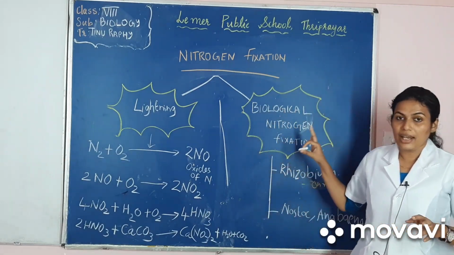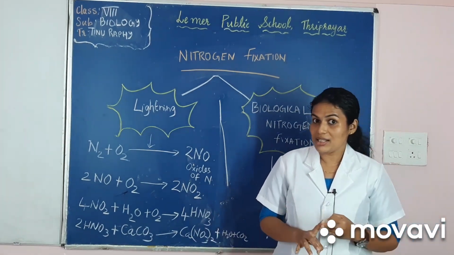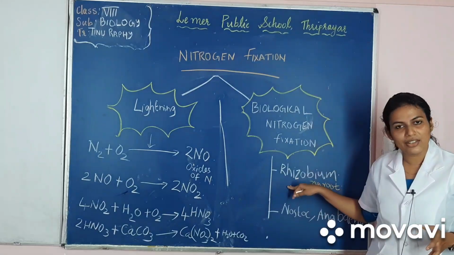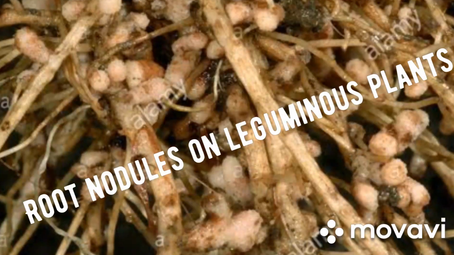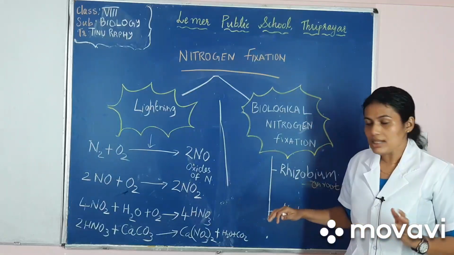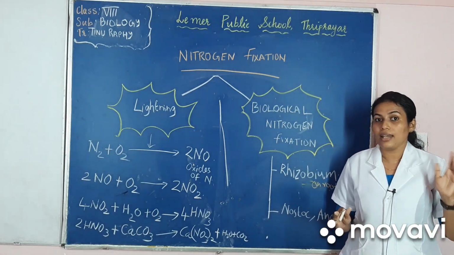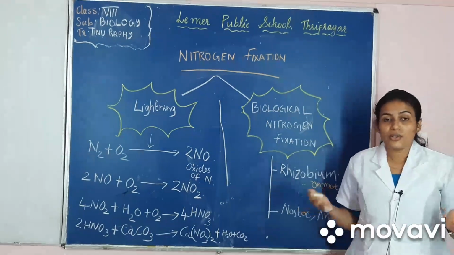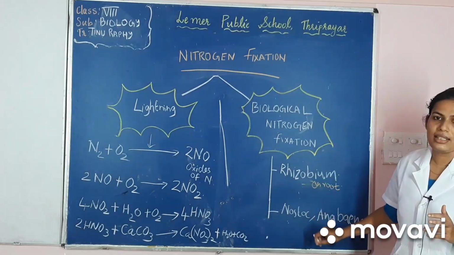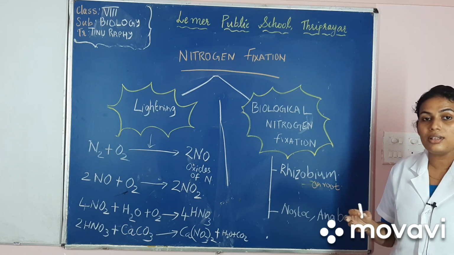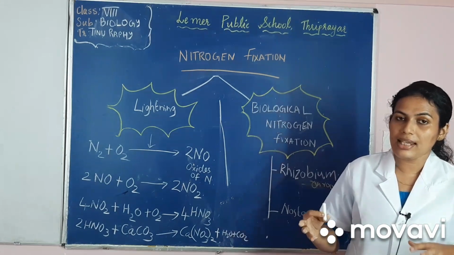In biological nitrogen fixation, certain plants, leguminous plants like peas, beans, pulses, etc., contain Rhizobium bacteria in their root nodules. This Rhizobium bacteria helps in the conversion of atmospheric nitrogen into nitrates. There are also certain bacteria like Nostoc and Anabaena. They are cyanobacteria. These bacteria also have the ability to convert atmospheric nitrogen into nitrates. So these nitrates can be absorbed by the plant.